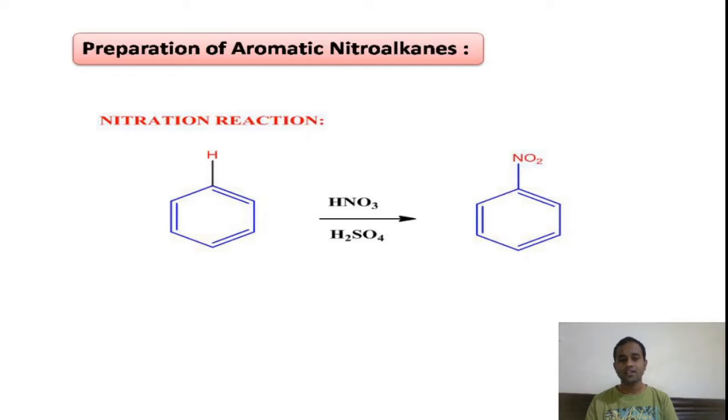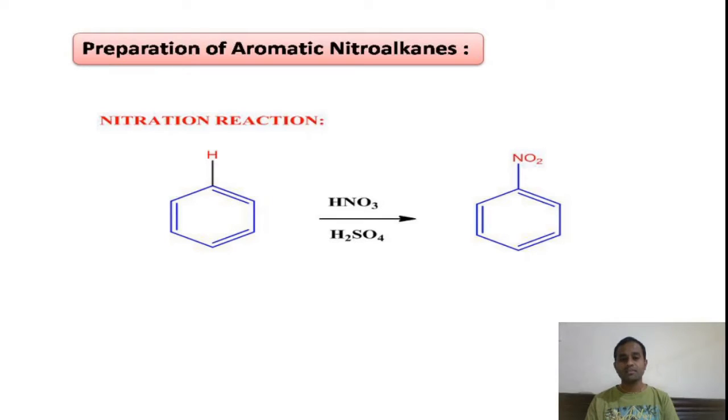We already know that alkenes, double bonded compounds, will undergo addition reaction, whereas alkanes, that means saturated compounds, will undergo substitution reaction. This is the general statement we already know. But you can see here, even though this benzene is having 3 double bonds in the ring, it will not undergo addition reaction. It will undergo substitution reaction, right?